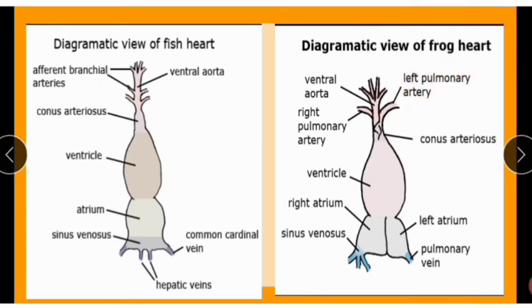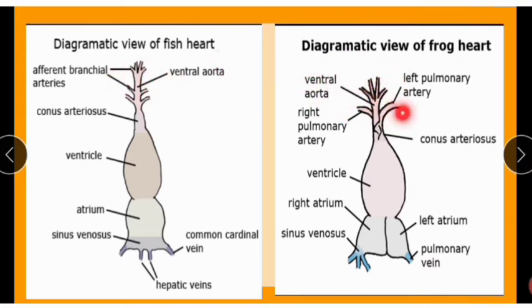In the fish heart we see afferent branchial arteries, ventral aorta and conus arteriosus, ventricle, atrium, sinus venosus, hepatic veins and common cardinal veins. Next, in the frog, we see the ventral aorta here also.